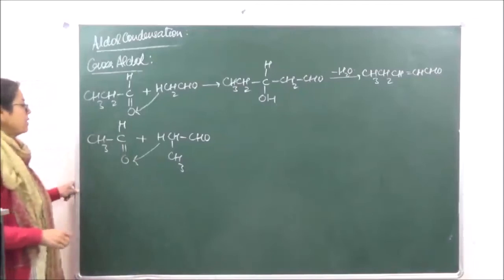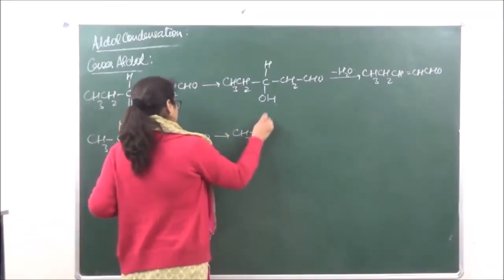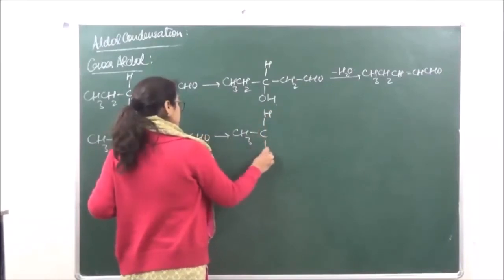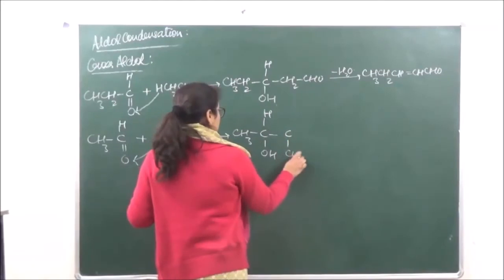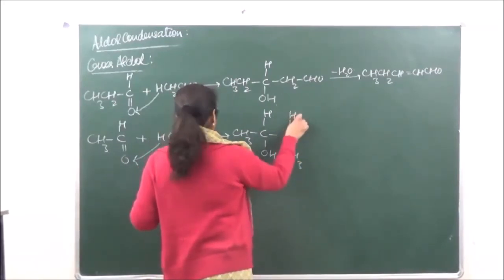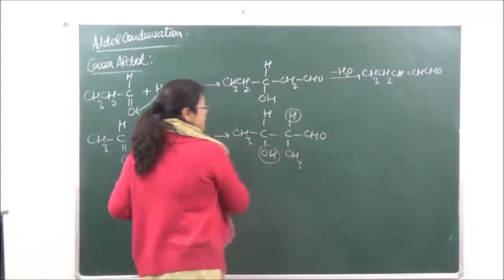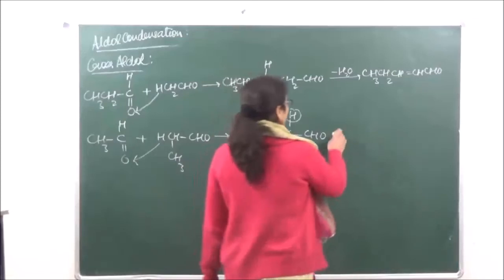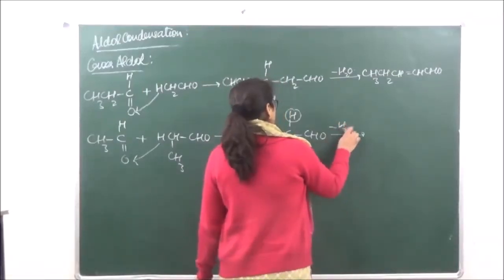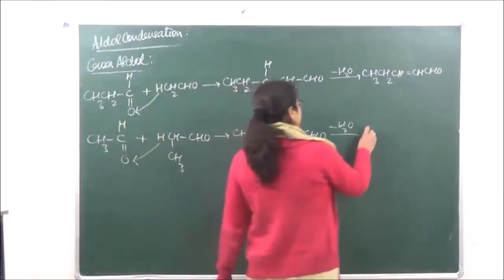Hydrogen will shift over here and we have this hydrogen and this OH that is going to be eliminated in the form of water, minus H2O. So what are we going to get?